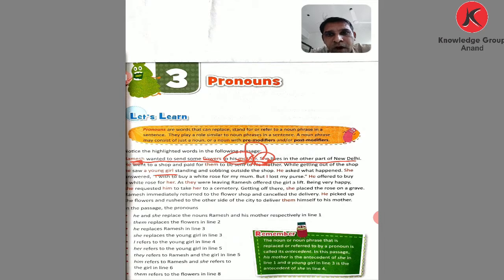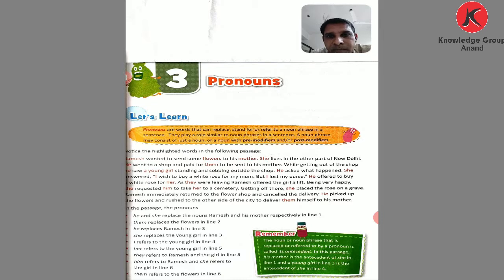He went to the shop and paid for them. He, who? Ramesh. For Ramesh we use he. And them is for the flowers. Paid for them means paid for the flowers. So this is how we use the pronoun.